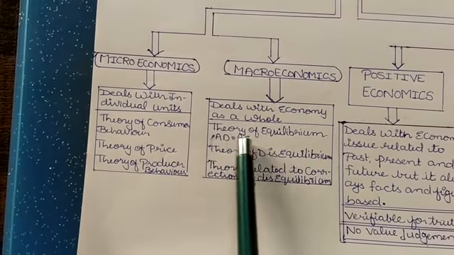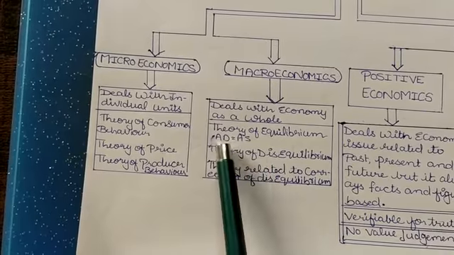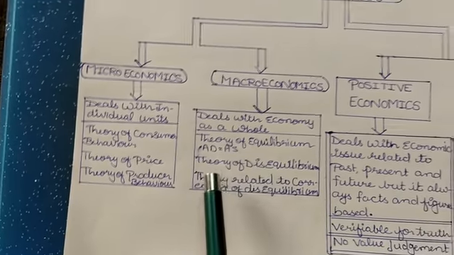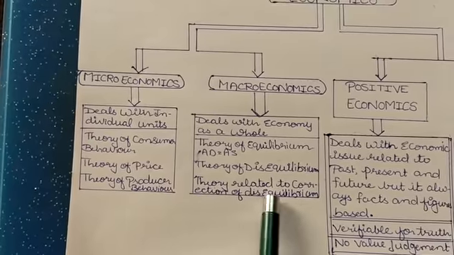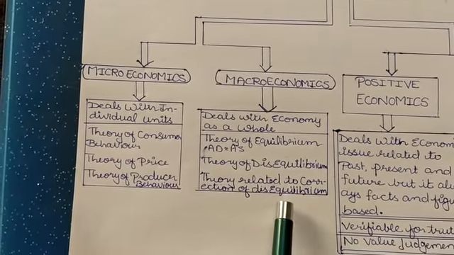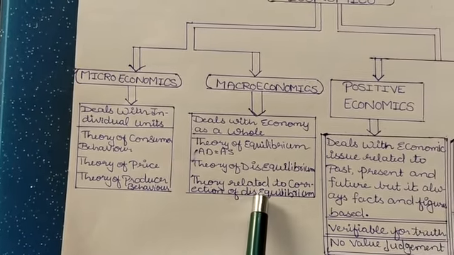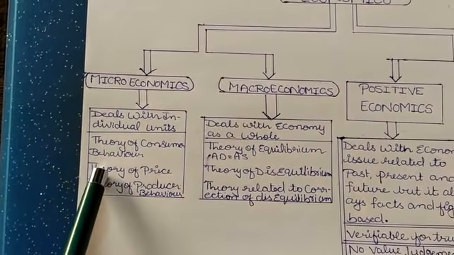Macroeconomics has the following components: theory of equilibrium, AD equals AS, that is aggregate demand equals aggregate supply, theory of disequilibrium, and theory related to correction of disequilibrium. This is going to be your class 12 syllabus. Okay, so this year we are mainly going to focus on these items.